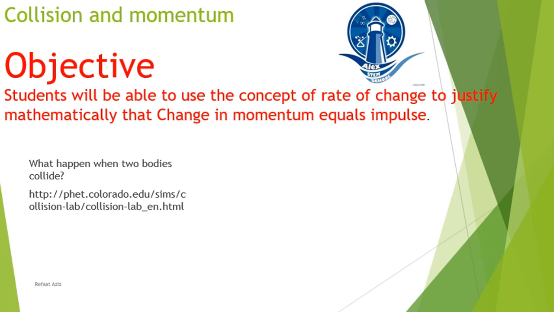Listen carefully. Collision and momentum. You already have momentum before. Our objective is to be able to use the concept of rate of change to justify mathematically that change in momentum equals impulse. Change in momentum equals impulse. This is a Colorado education site. You can use it anytime.